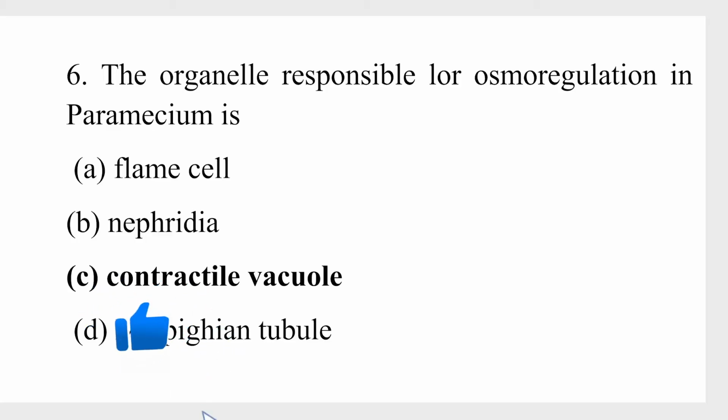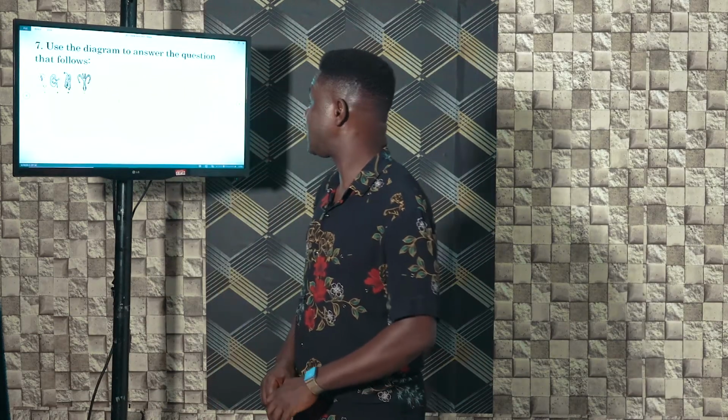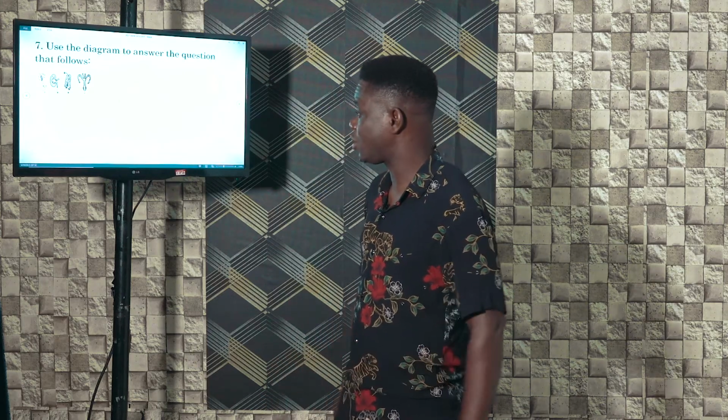The contractile vacuole is C. Flame cell is the excretory organ in flatworms. Nephridia is the excretory organ in earthworm. And the Malpighian tubule is the excretory organ in insects. Contractile vacuole for paramecium. Number 7, use the diagram to answer the question that follows.